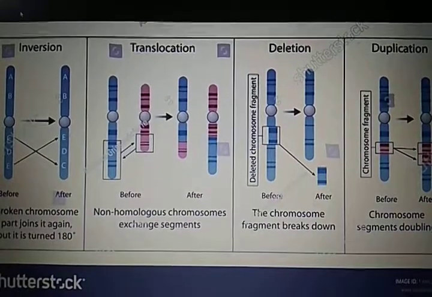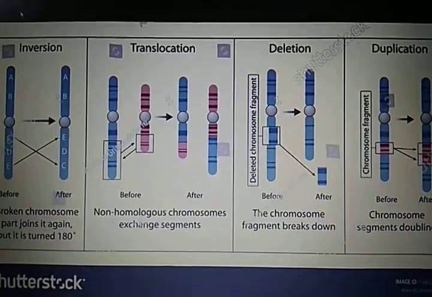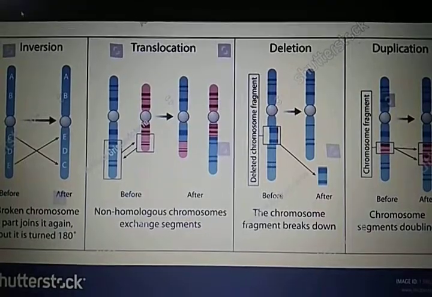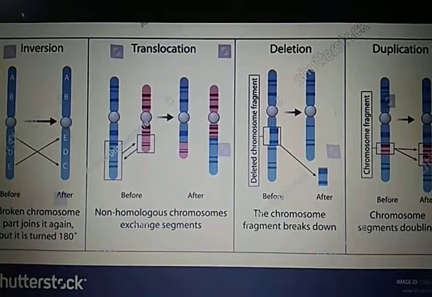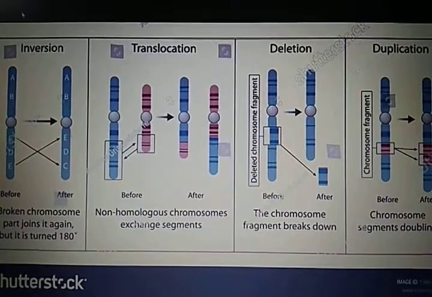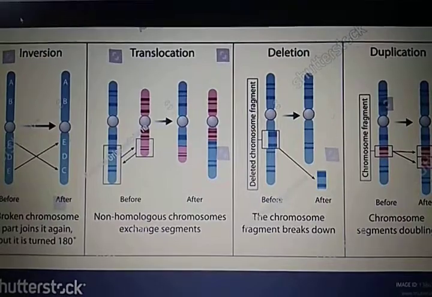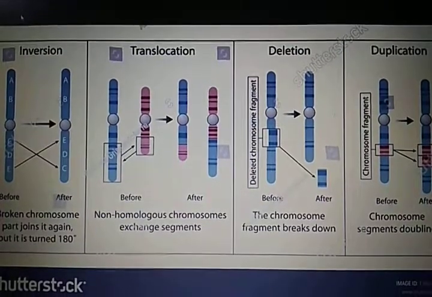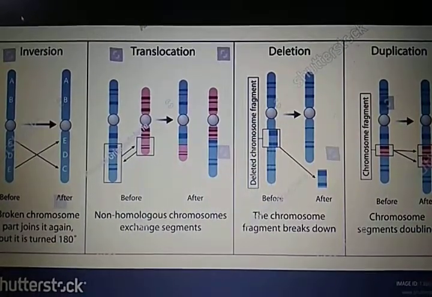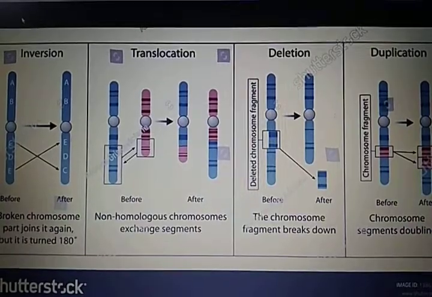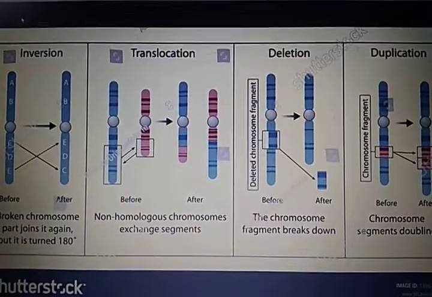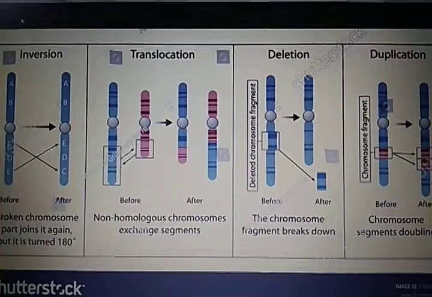An example of chromosomal deletion is Cri-du-chat syndrome. In Cri-du-chat syndrome, a portion of the short arm of chromosome number 5 is deleted. It leads to a syndrome known as Cri-du-chat syndrome. The child suffering from this syndrome cries like a cat, having a high-pitched sound, and the child is mentally retarded.